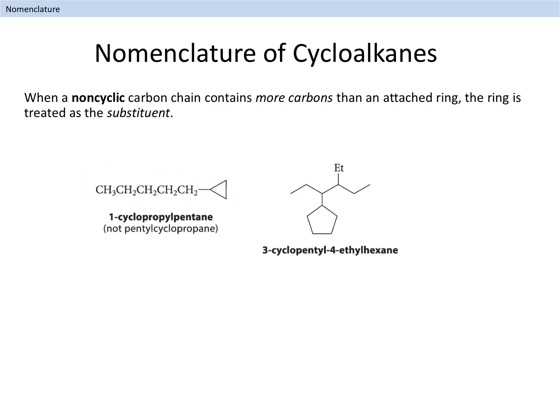Occasionally, we will see acyclic alkanes with chain lengths longer than the ring size of an attached cycloalkane. In these cases, we treat the cycloalkane as a substituent on the parent acyclic alkane. To do this, we name the ring substituent as a cycloalkyl group. Two examples are shown here.